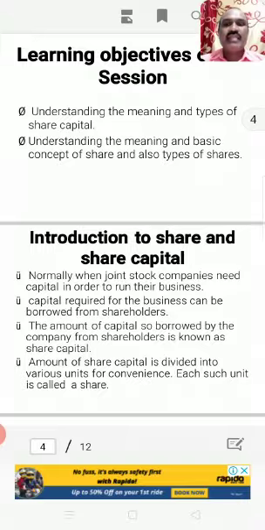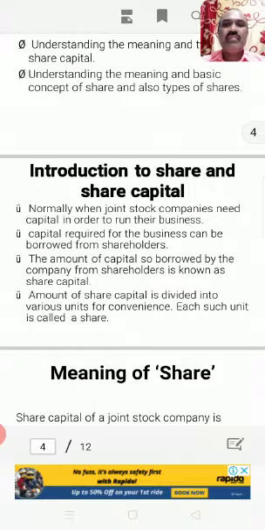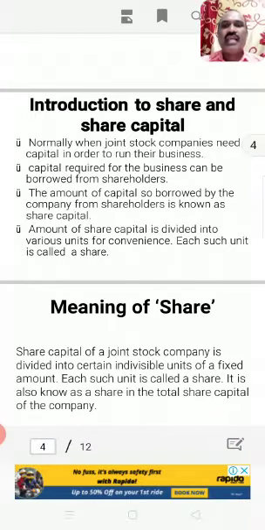The second point is capital required for the business can be borrowed from shareholders. Shareholders are the public. Company borrows this capital from shareholders by issue of shares. The amount of capital so borrowed by the company from shareholders is known as share capital. Whatever amount of capital which company borrows by issue of shares to the public, the total amount is called share capital. The fourth point is amount of share capital is divided into various units for convenience.